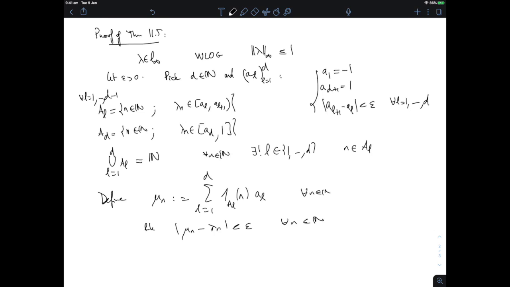So this is close enough to lambda n, but in the meantime, this only takes finitely many values, which are the A_Ls. Now, I want to show that the A_Ls can be rewritten as a linear combination of just plus or minus 1. So that is the next remark.